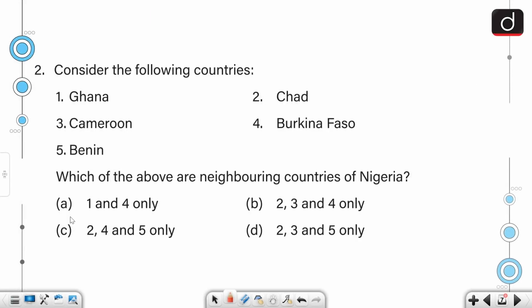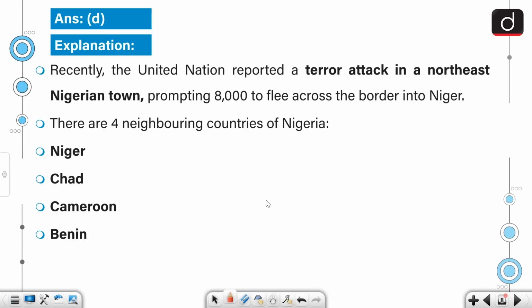Moving on to the next question. Consider the following countries: Ghana, Chad, Cameroon, Burkina Faso, Benin. So we have to select the neighboring countries of Nigeria. The neighboring countries of Nigeria are Chad, Cameroon and Benin. That means the correct answer to this question is option D, 2, 3 and 5 only.